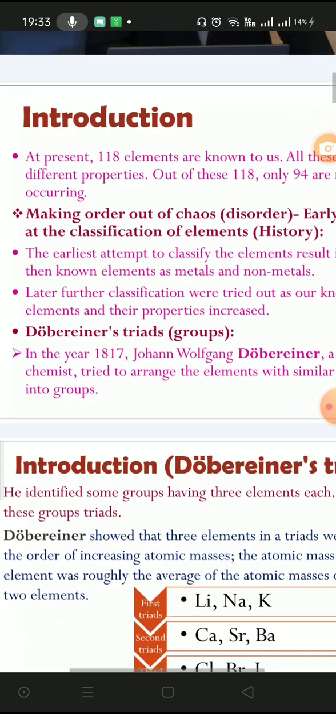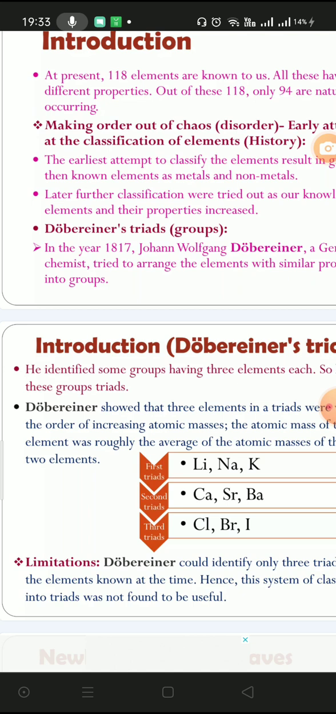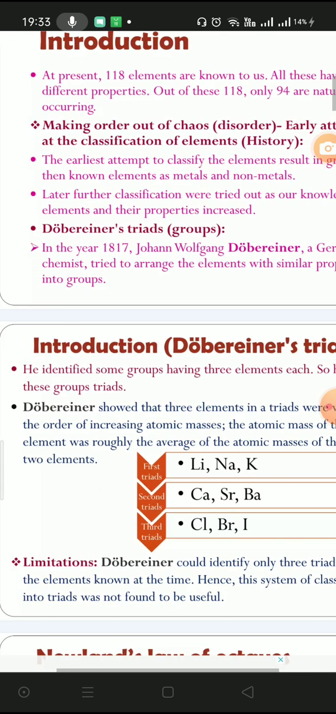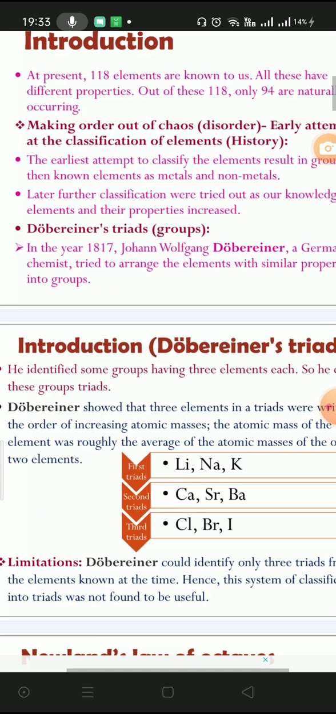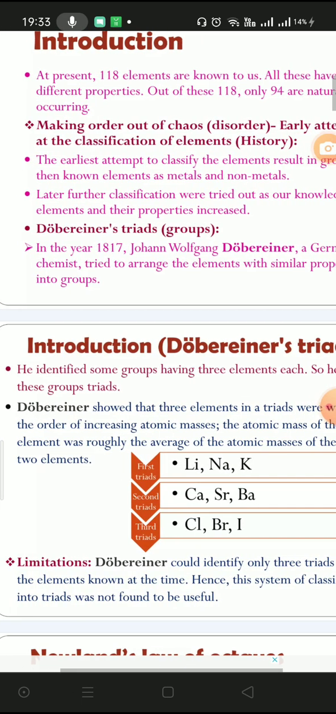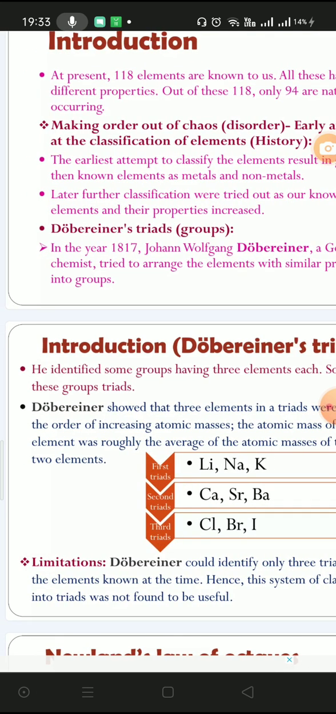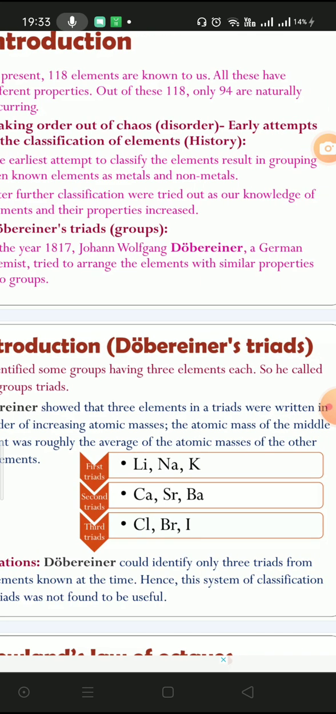So what were the attempts of Dobereiner? He identified some groups having 3 elements each, and he called his group a triad. Dobereiner showed that the 3 elements in a triad were written in order of increasing atomic masses. The atomic mass of the middle element was roughly the average of the atomic masses of the other two.